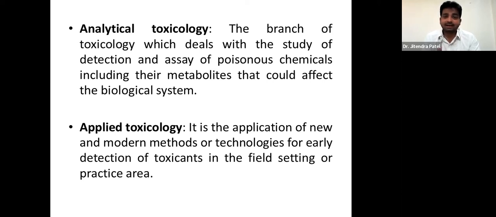Coming to analytical toxicology. As the name indicates, it is the branch of toxicology which deals with the study of detection and assay of poisonous chemicals, right? These are synonyms like toxicants, toxic agents, toxins, poisons, or chemical entities. We have to detect and assay them, because until we assay, we will not come to know about their property, behavior and mechanism, including their metabolites that could affect the biological system.